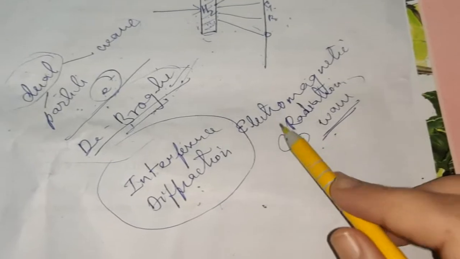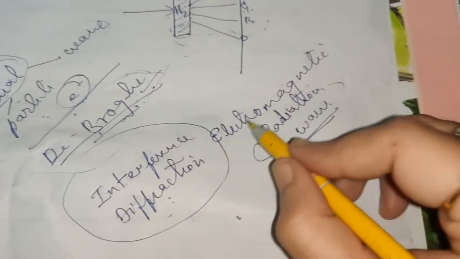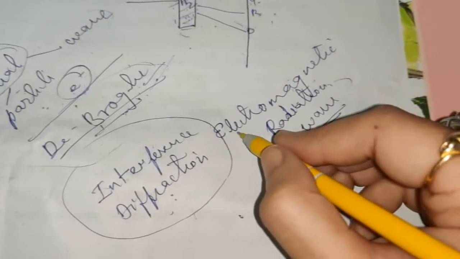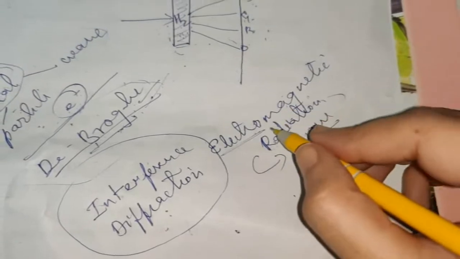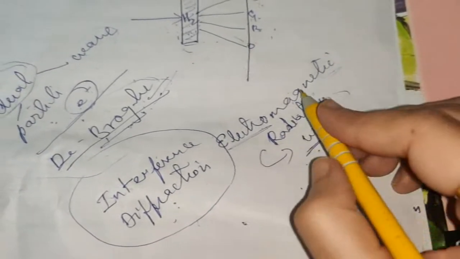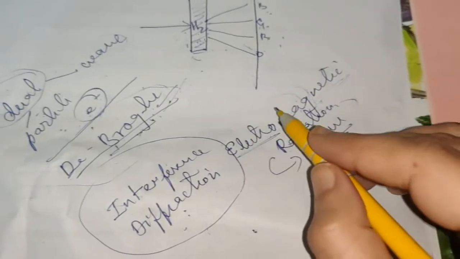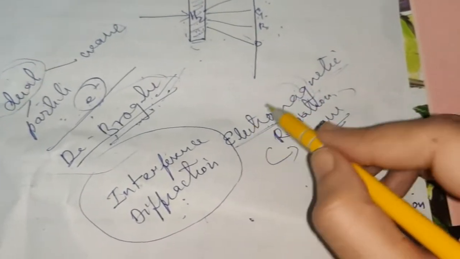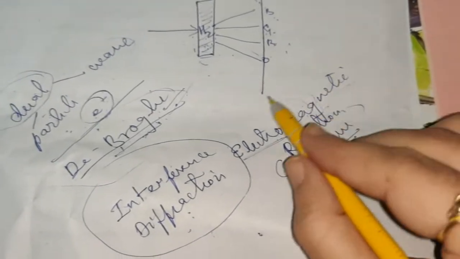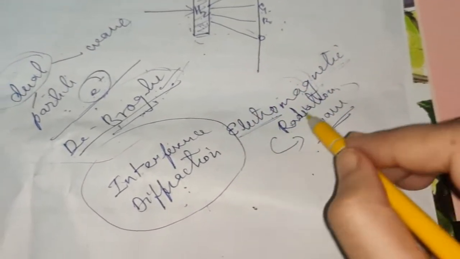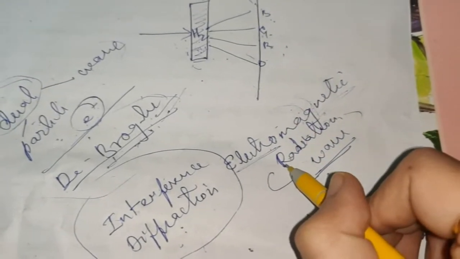So children, what are electromagnetic radiations? First of all, these are radiations comprised of an electric field and a magnetic field, and when these two propagate in such a manner that the two fields are mutually perpendicular to each other, the waves formed are known as electromagnetic waves, and this type of radiation is known as electromagnetic radiation.